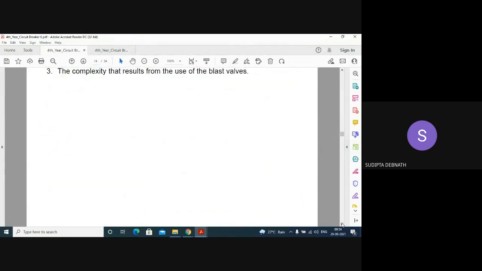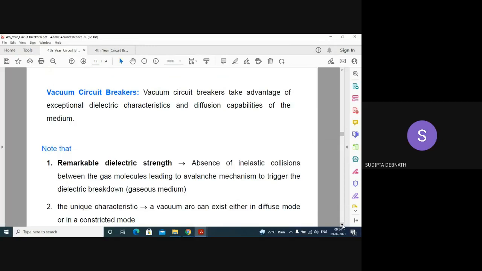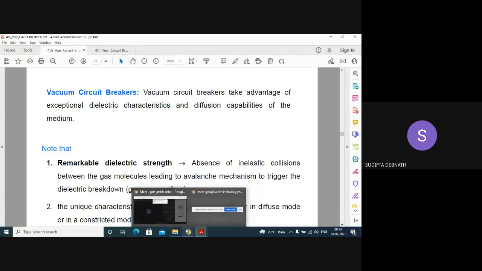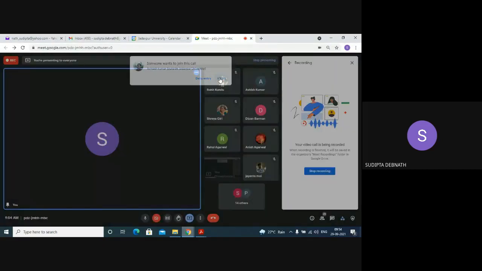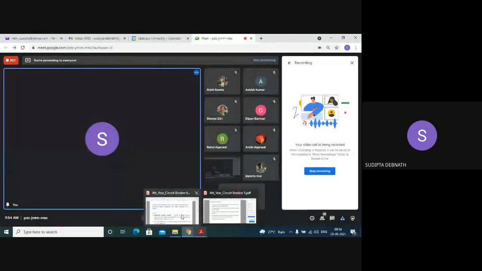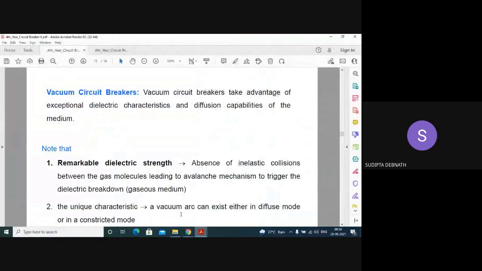As I told you, only going through the slide, you won't be able to get the full idea of the SF6 circuit breaker. Also, I don't think it's a very good idea to describe all the parts in detail, because if you go through any book, you'll be able to understand. So please go through the book to get all the descriptions of the different parts.